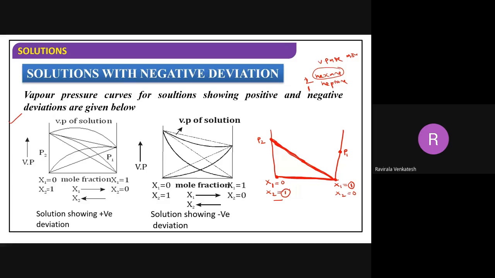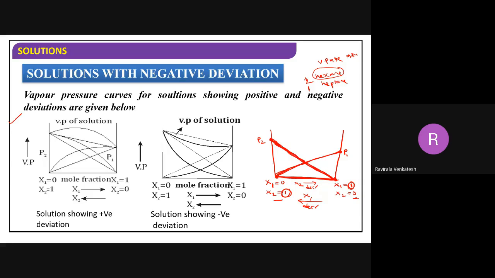Because the mole fraction is high here, it is 1, so it has high vapor pressure. In the second, if you observe, the mole fraction is 0, so it got 0 vapor pressure. As I told you already, the mole fraction X2 is decreasing. When the mole fraction of the second component is decreasing, its vapor pressure also will decrease here. Now here, the mole fraction of X1 is higher, you got a high value. Now here the mole fraction is decreasing. I'm writing over here, X1, the mole fraction is decreasing.